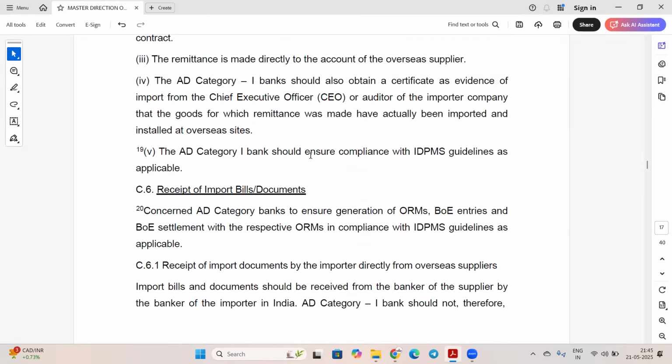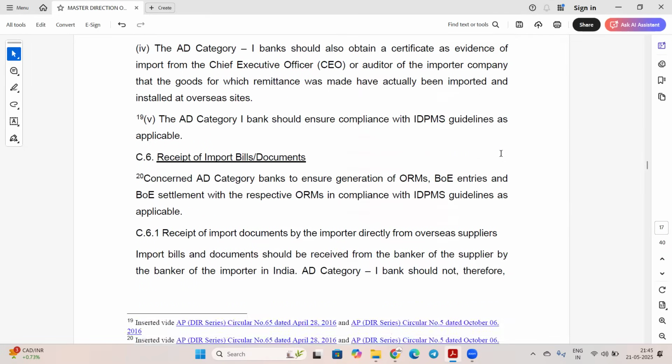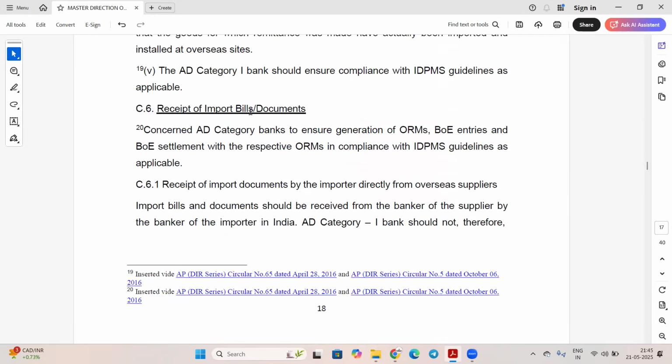The AD Category 1 bank should ensure compliance with IDPMS guideline. Concerned AD Category 1 bank to ensure generation of ORM, BOE entries, and BOE settlement with respective ORM in compliance with IDPMS guideline as applicable.